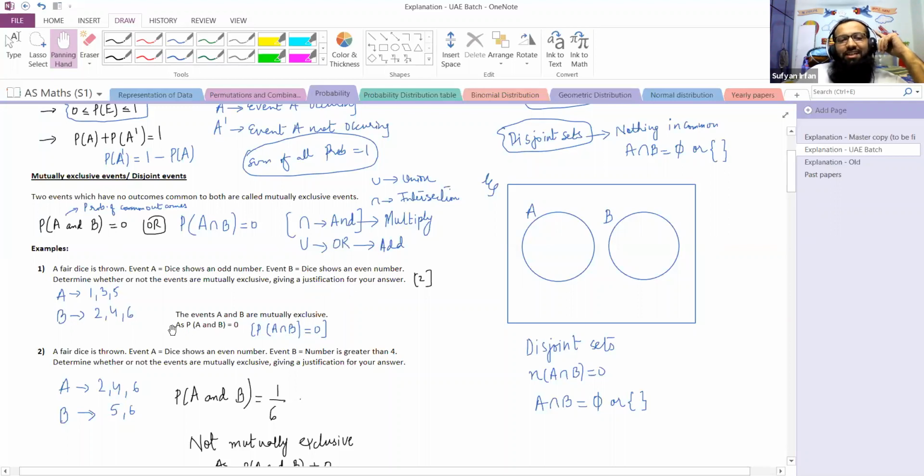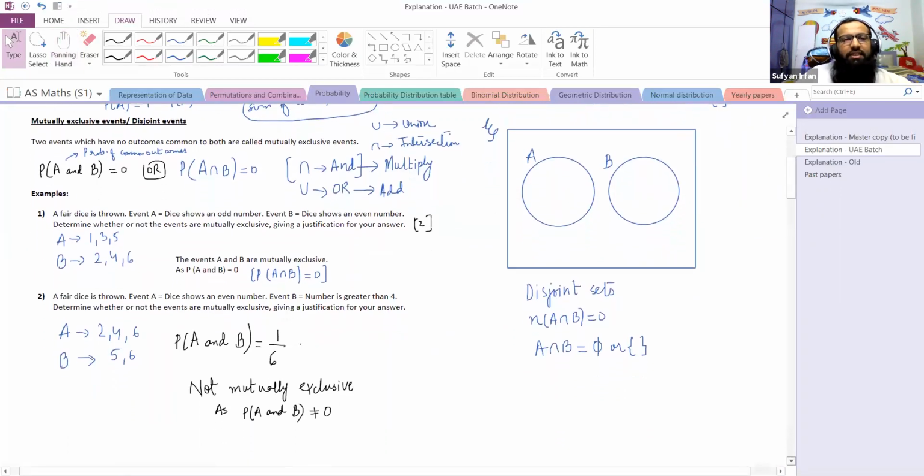In this case, the justification would be this: probability of A and B is 0. Or we can also write probability of A intersection B is 0. Because probability of these two events is 0, there are no common outcomes. Because the probability of common outcomes is 0, this means the events are mutually exclusive.